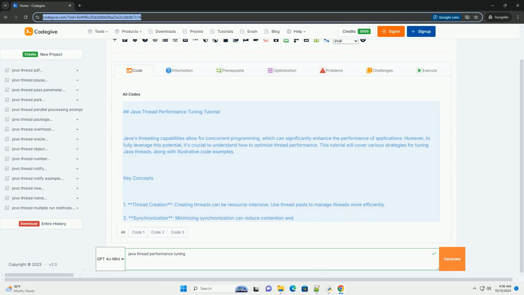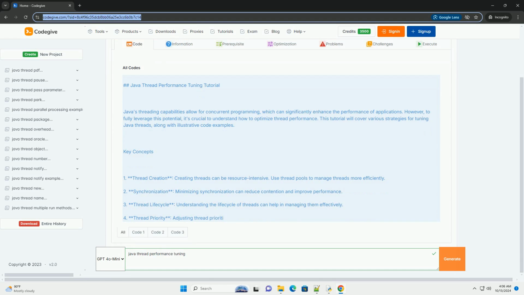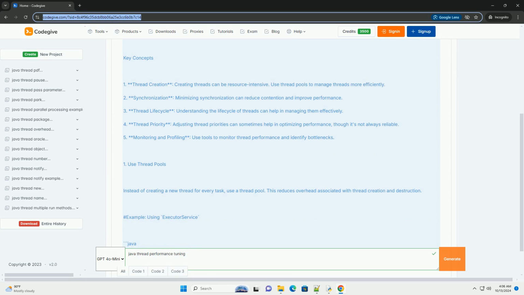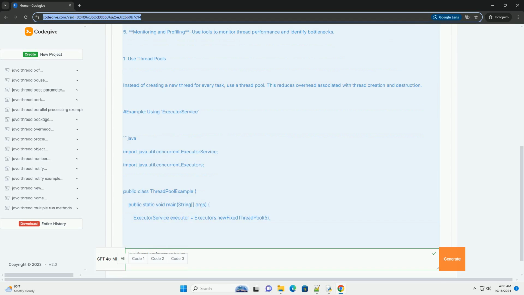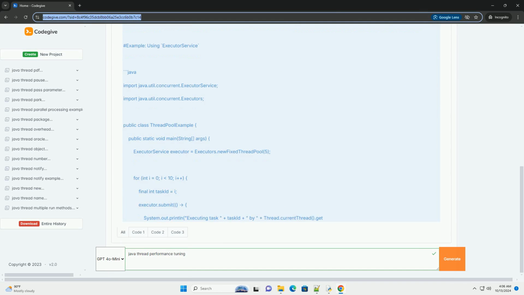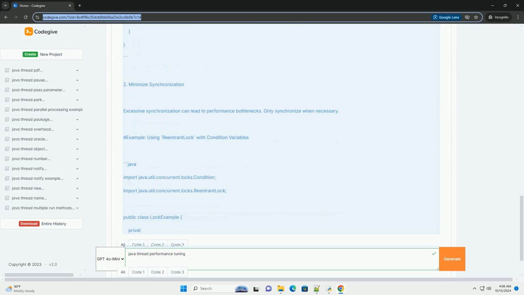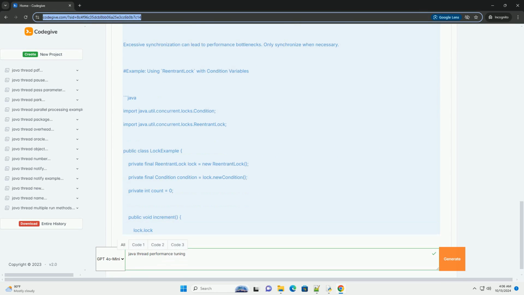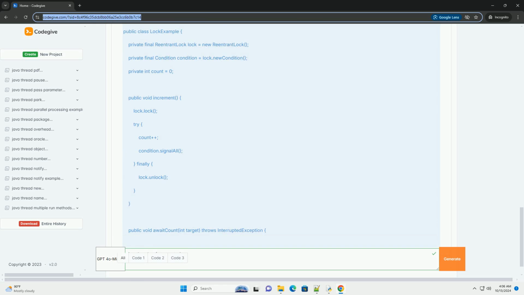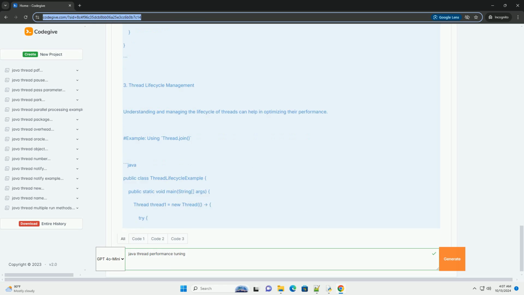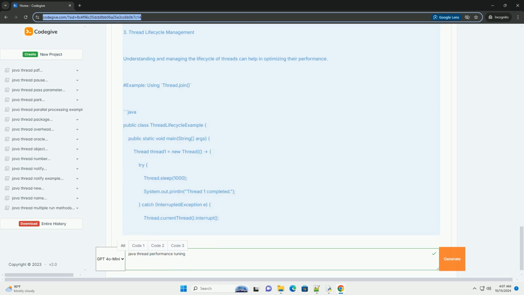Java Thread Performance Tuning Tutorial. Java's threading capabilities allow for concurrent programming, which can significantly enhance the performance of applications. However, to fully leverage this potential, it's crucial to understand how to optimize thread performance. This tutorial will cover various strategies for tuning Java threads, along with illustrative code examples.